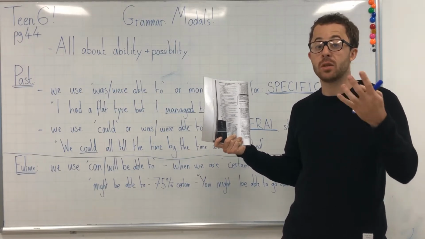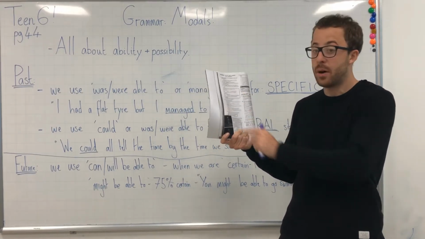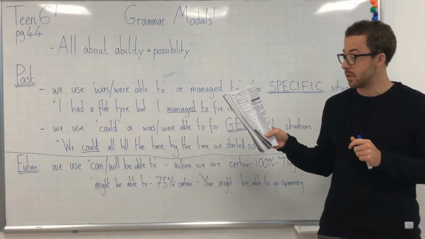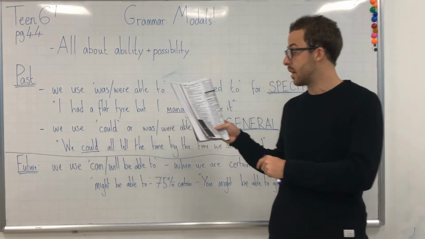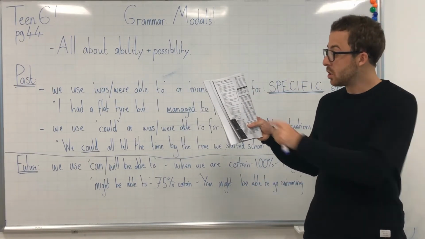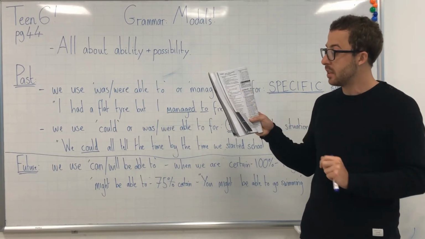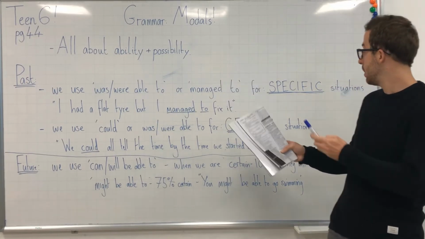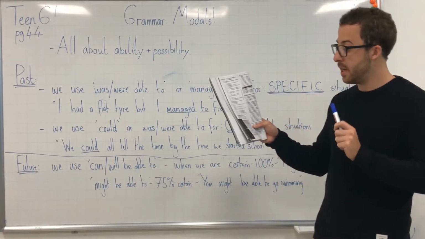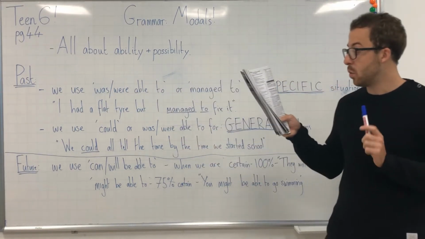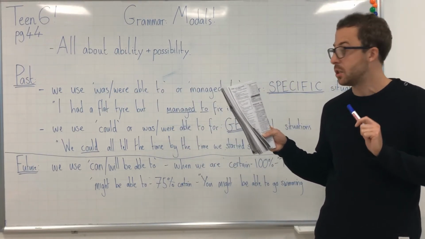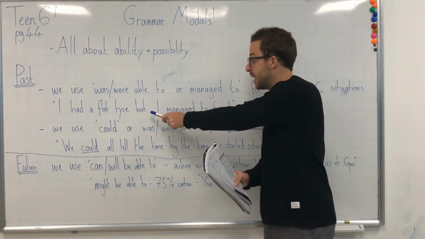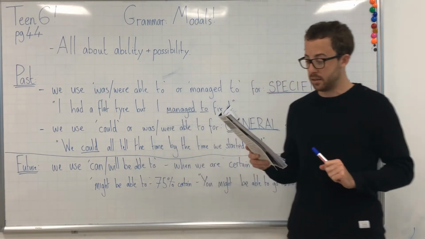So if you'd like, you can pause the video yourselves and now complete the box. Okay, so if you all try to answer the questions in the box, the answers we should all have together, okay? A, B, C and D. To talk about ability or possibility in the past, we use A, could or was, were able to for general ability, which we should all see on the whiteboard. B, managed to or was, were able to for a specific situation. Again, we see here, okay? My example, I had a flat tyre, but I managed to fix it.